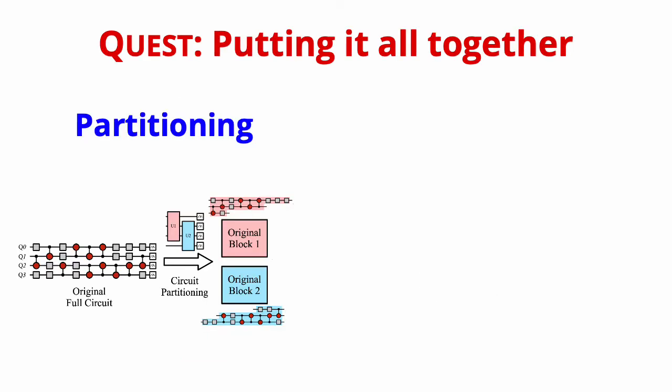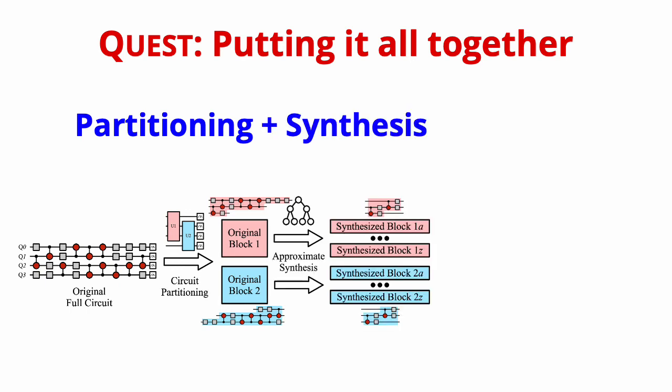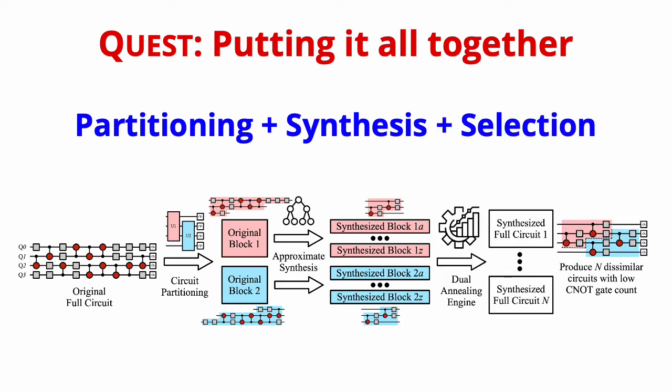So to summarize, this is the overall 3-step procedure of Quest. First, the circuit is partitioned into blocks of manageable size using a scalable partitioning technique. Then, approximate circuit synthesis is performed for each of the blocks in parallel, and multiple approximations are generated for all of them. And lastly, among these approximations, the ones that have low CNOT counts, have diverse mathematical characteristics, and are within the theoretical approximation error bound are selected. These approximations are then run on quantum computers, and their output is averaged to generate the final output estimation.